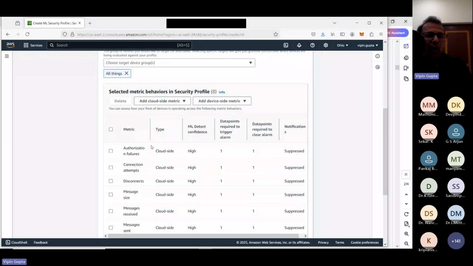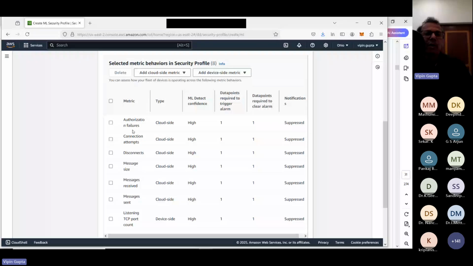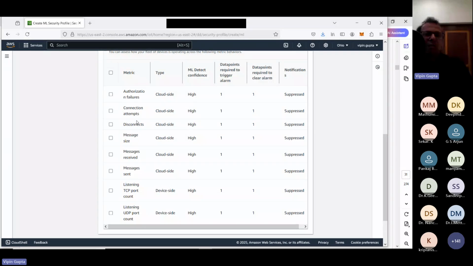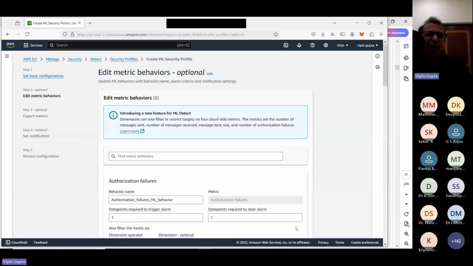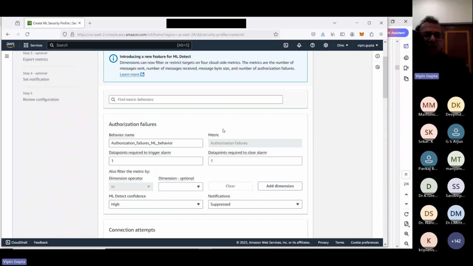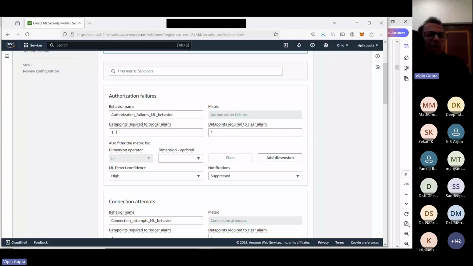So in this case, we can specify which behavior we want to analyze. In this, if you want to delete certain ones, just select and delete. So in our case, we want to check authorization failures, all these things. Then we are going to say next. Then you can specify, if authentication failures are there, 3, then raise the alarm. And what should be the confidence level, whether high, medium, or low, that type of thing you can specify.